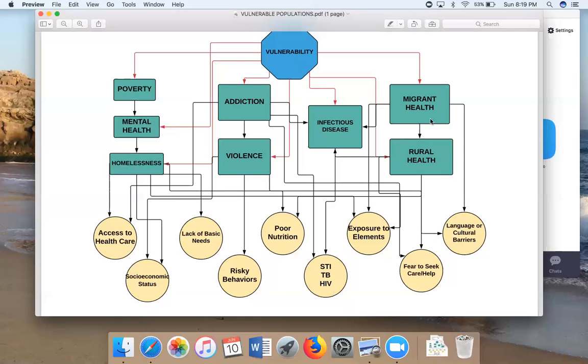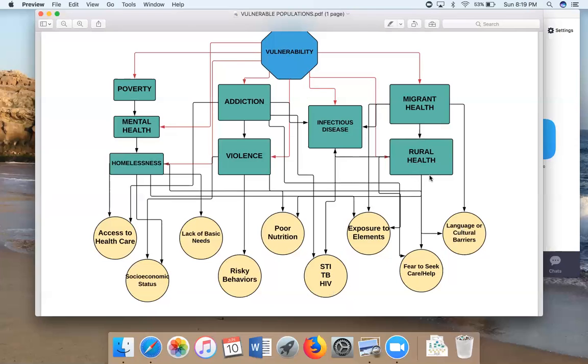I'm going to move over here to migrant health. Migrant health is strongly correlated with rural health, where a contributing factor is exposure to elements, which increases the risk to infectious diseases such as tuberculosis and valley fever, which isn't always infectious.